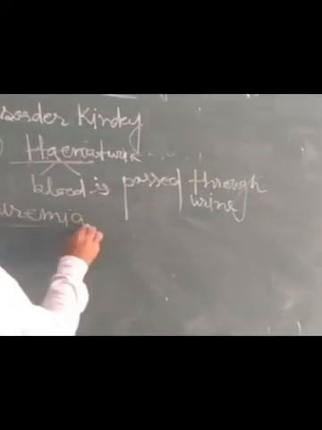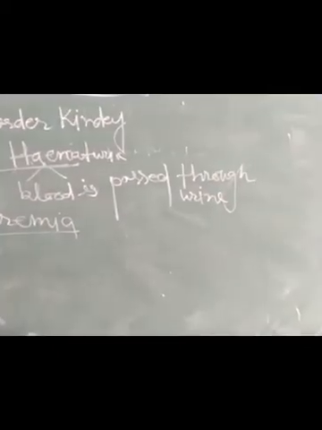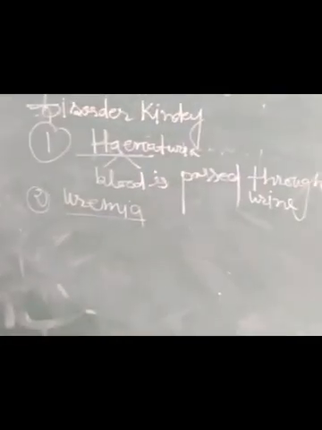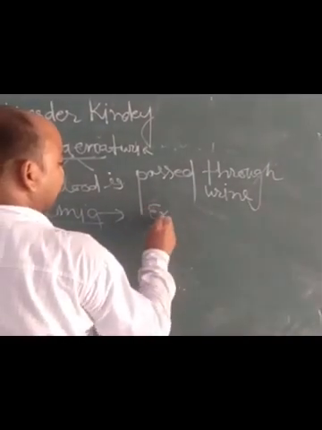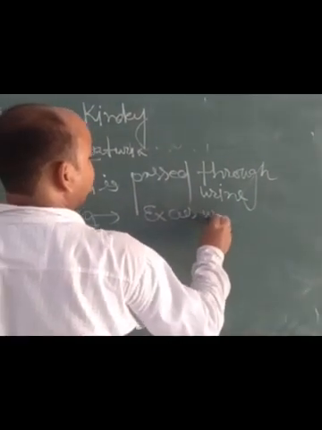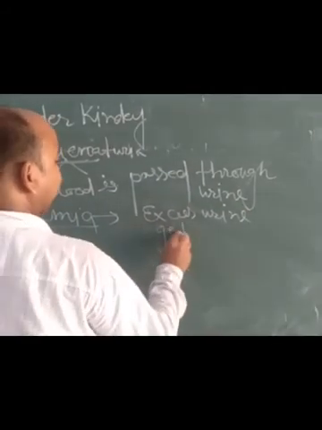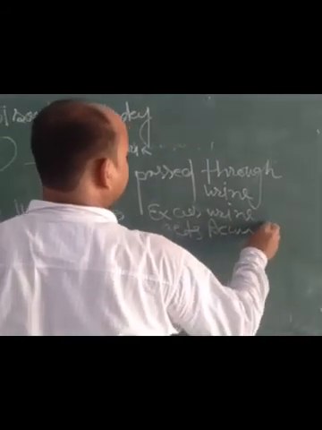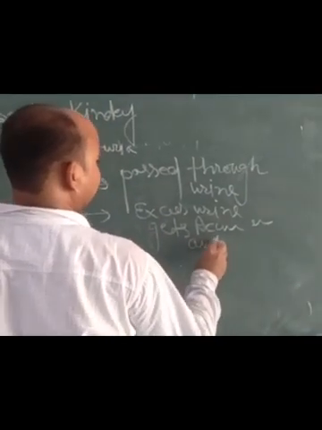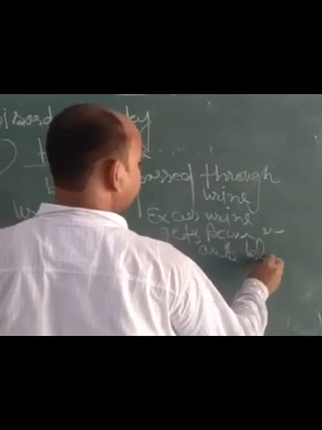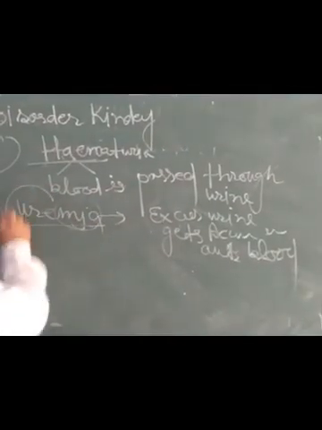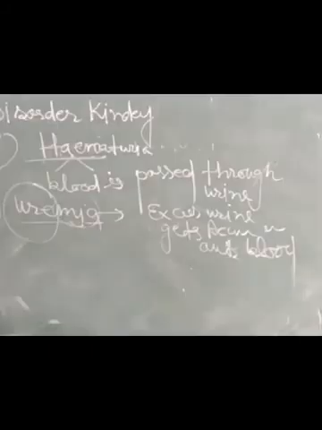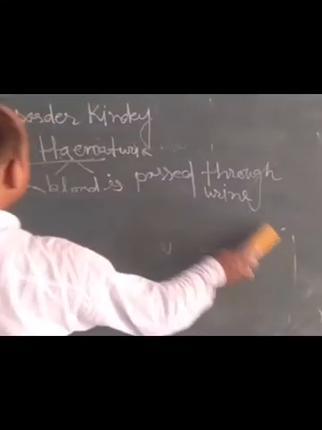Now second type of problem is uremia. It is a disorder in which excess urea is retained in the blood. Uremia is a condition in which urea gets accumulated in our blood. Urea plus emia, where emia means blood. If urea gets accumulated in our blood, this condition is called uremia.